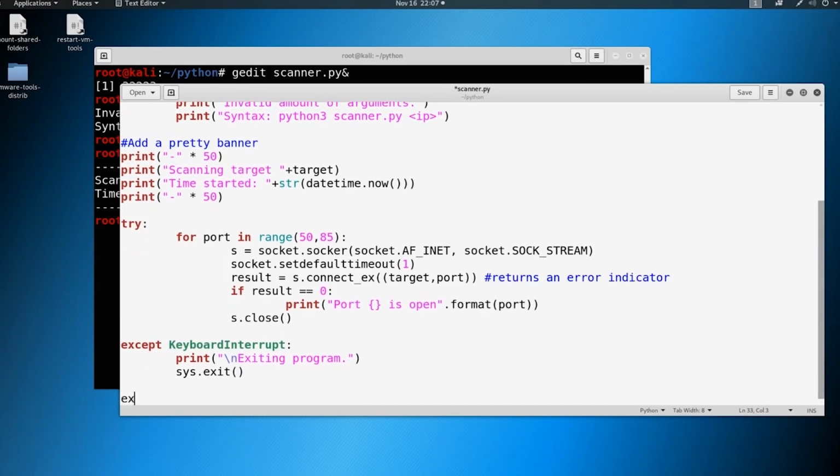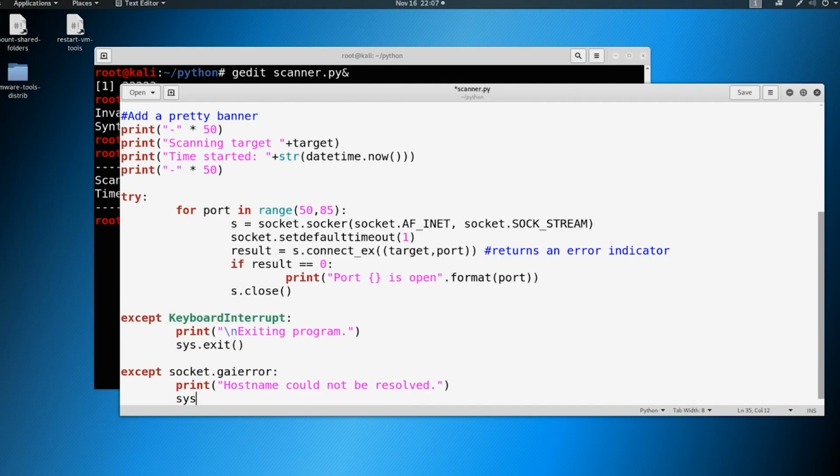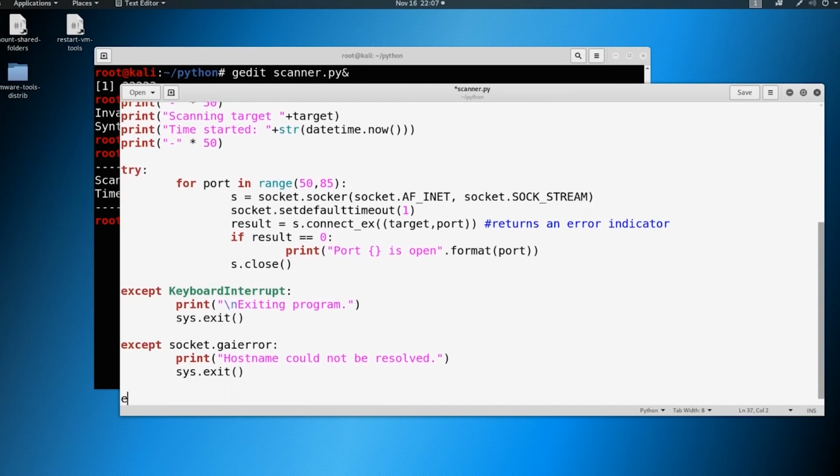There's another exception that could occur here. We're going to say socket.gaierror, and print "hostname could not be resolved." If we can't resolve the hostname, DNS is failing us, so we're just going to exit out. And one more: what if we can't make the connection to the address in general? That's called a socket error.